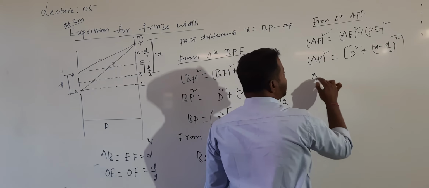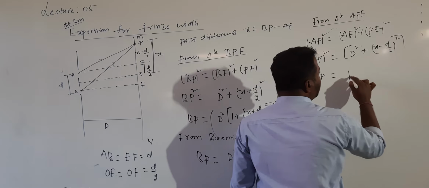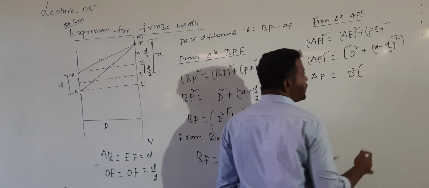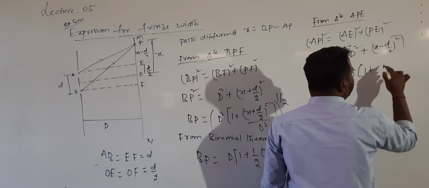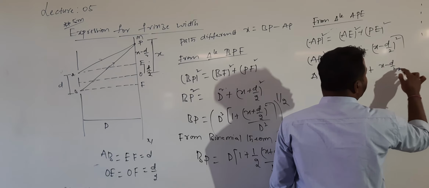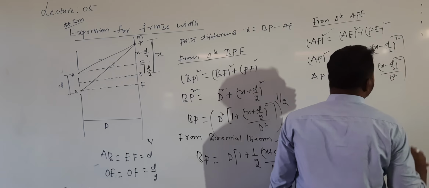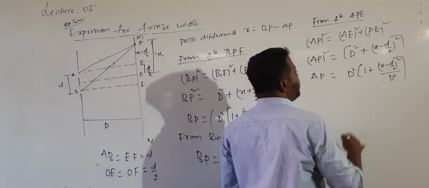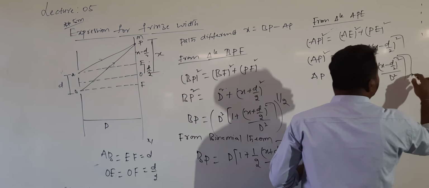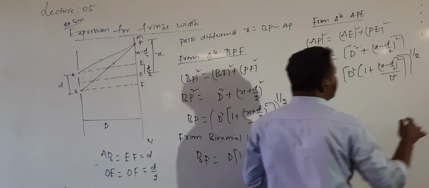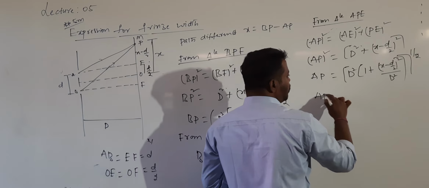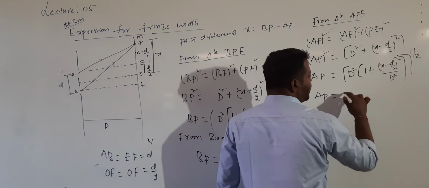Which can be written as AP is equal to, taking d squared common, d squared into 1 plus (x minus d by 2) whole squared by d squared, whole power 1 by 2. Correct? From this, the square root of d squared is d.